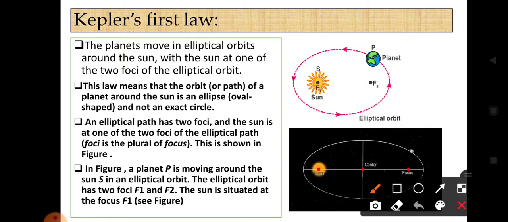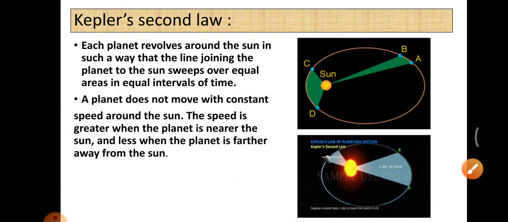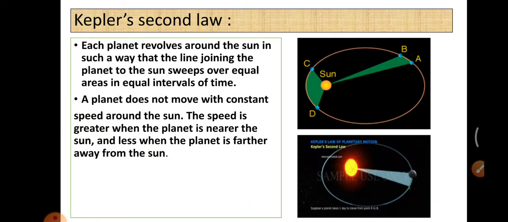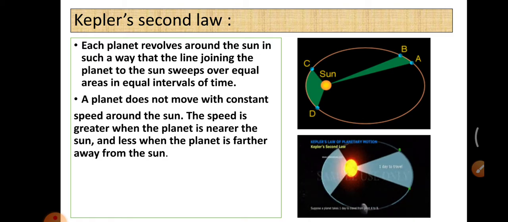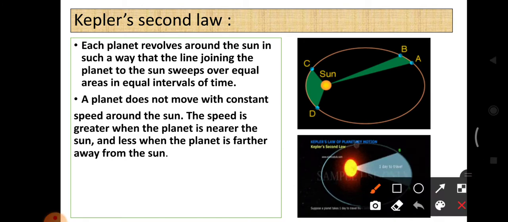And see the second animation. Here the planets are moving along the elliptical orbit and the sun is placed at one focus. There are two foci for the elliptical orbit. The second law of Kepler is: each planet revolves around the sun in such a way that the line joining the planet to the sun sweeps over equal area in equal interval of time.